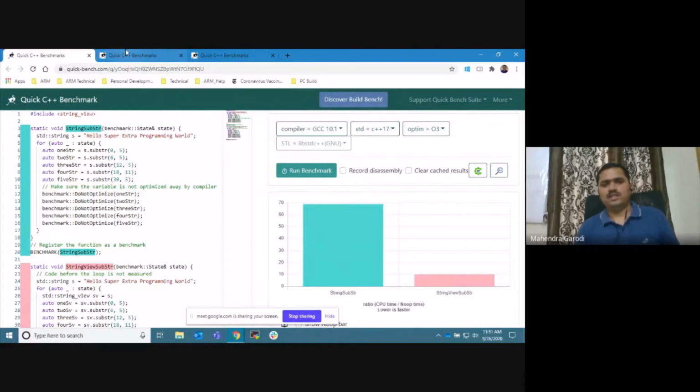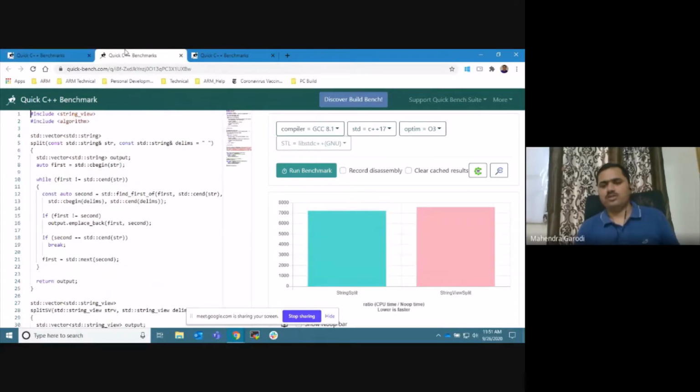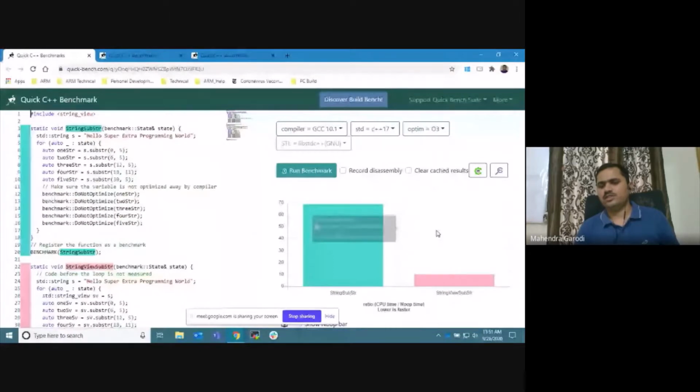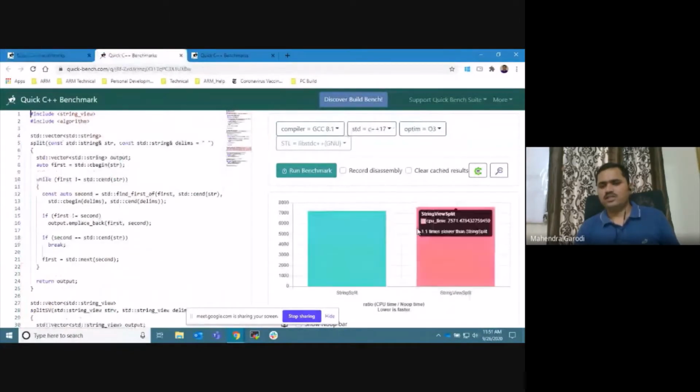There is another benchmark which talks about string split. In the last example, there is a very clear-cut difference between string and string view. But in the string split case, there is not that much difference, and again string view is taking somewhat more time, a little bit more.